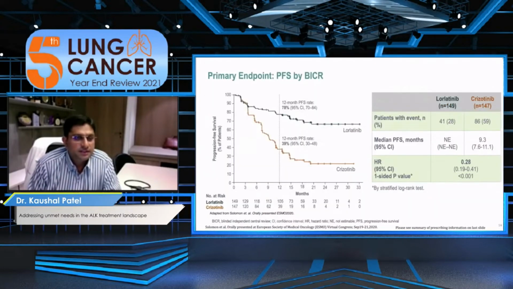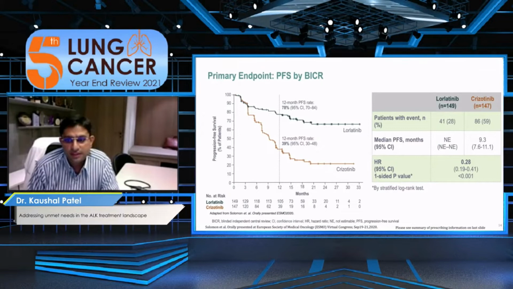If we see the result of this study, the primary endpoint, that is PFS, is significantly better in the patients treated with lorlatinib compared to the patients treated with crizotinib. At the end of 12 months, approximately 80% of the population are disease free compared to only 40%. So approximately double the population have PFS at the end of 12 months.